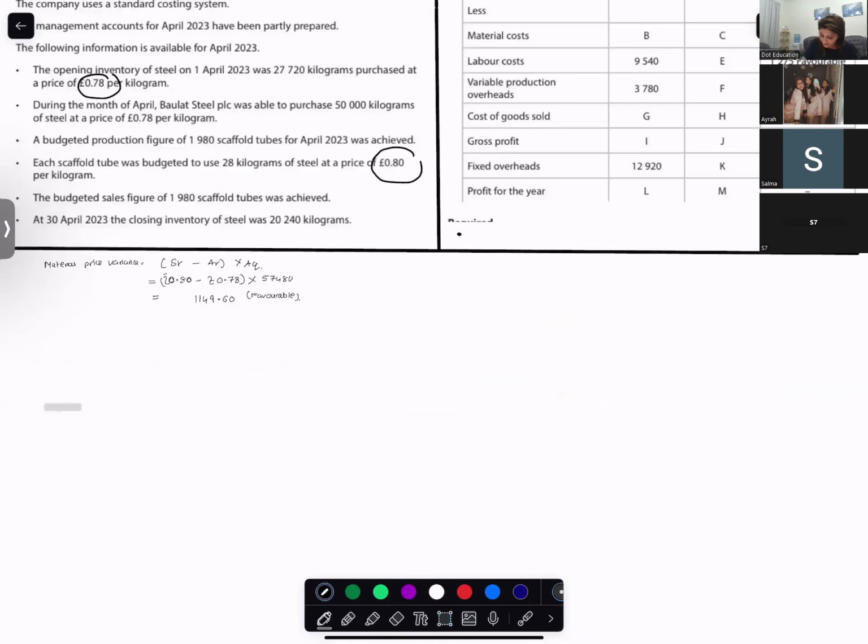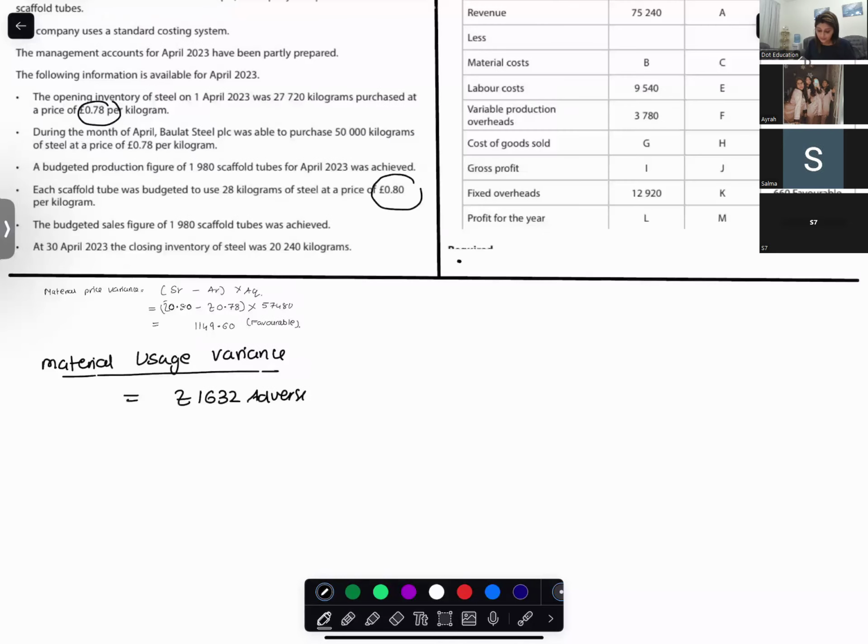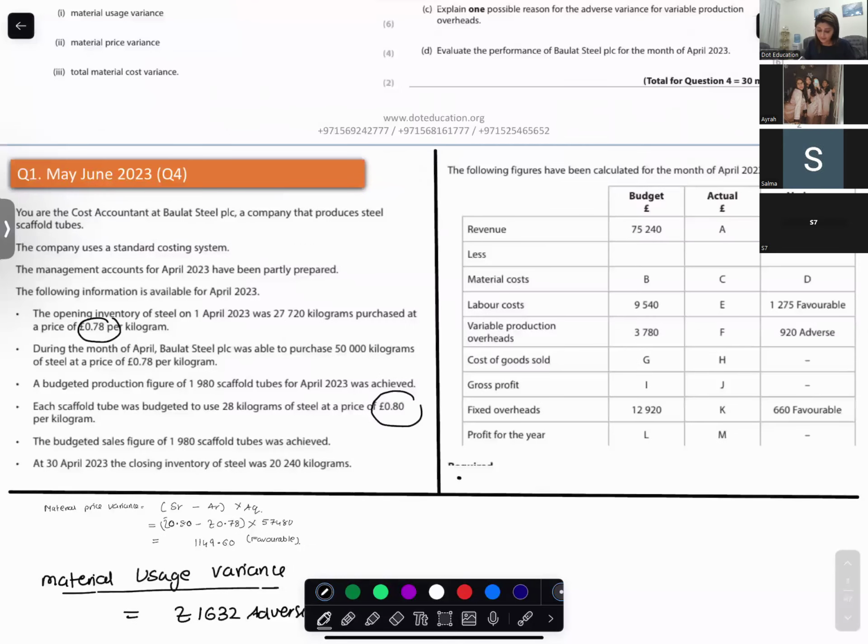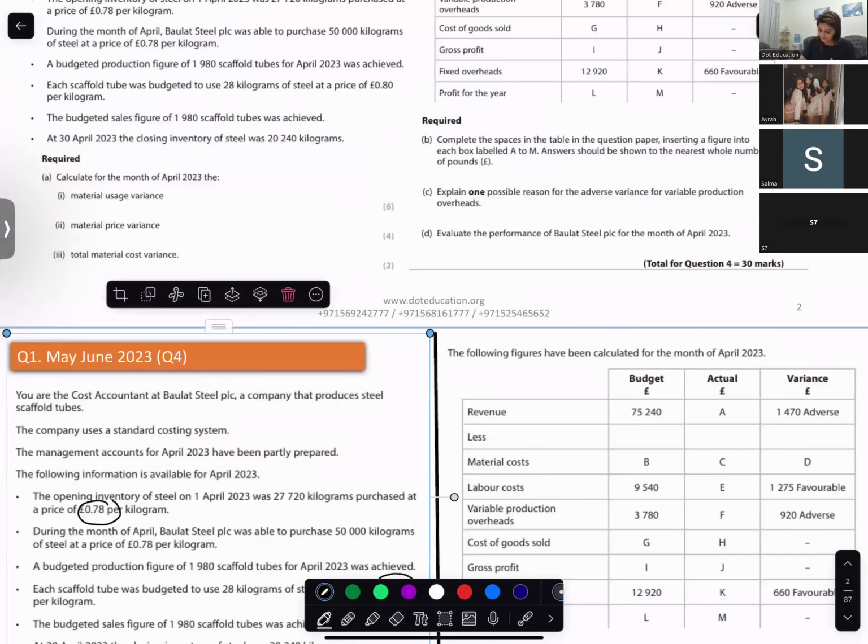Can you give me the material usage variance? It is negative 1,632, adverse. Now they want the total material cost variance.